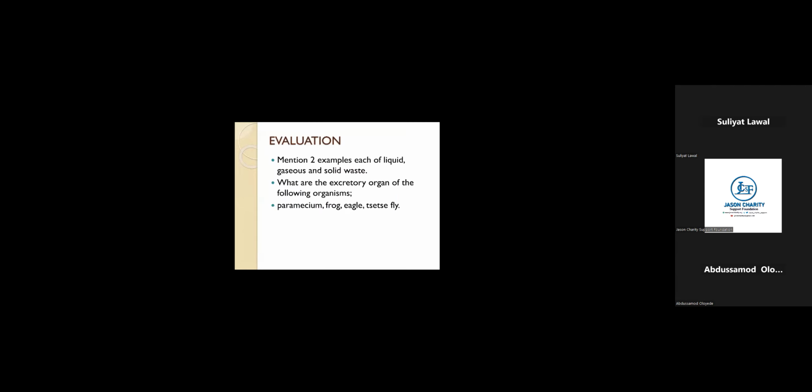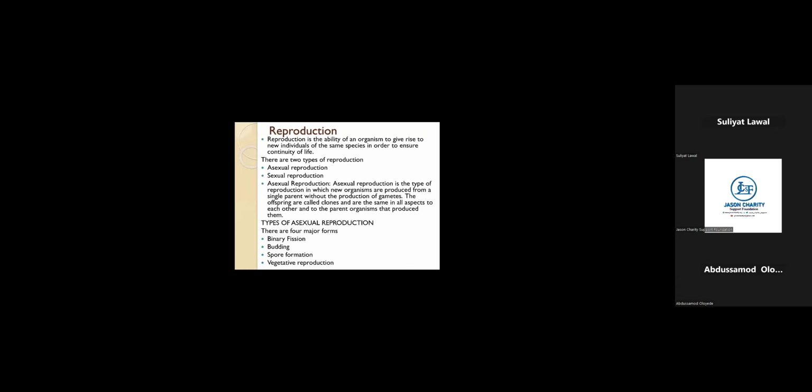Now let's move to reproduction. We are talking about the functions of cells. What are those attributes or characteristics that a cell can undergo? So part of it is excretion, which we've dealt with now. Another one now is reproduction. Now, every cell can reproduce.